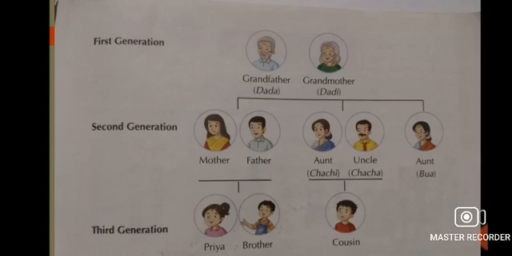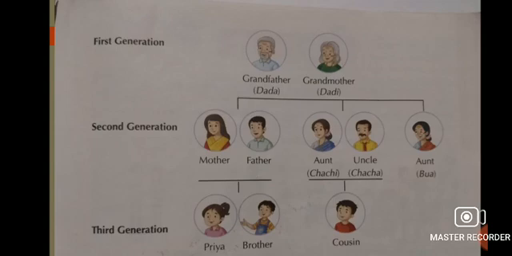They are shown just below the grandparents and above the children. Then we, along with our brothers, sisters, and cousins, belong to the third generation. They are shown at the bottom of the family tree. To understand this pattern of relationship, let's take an example.